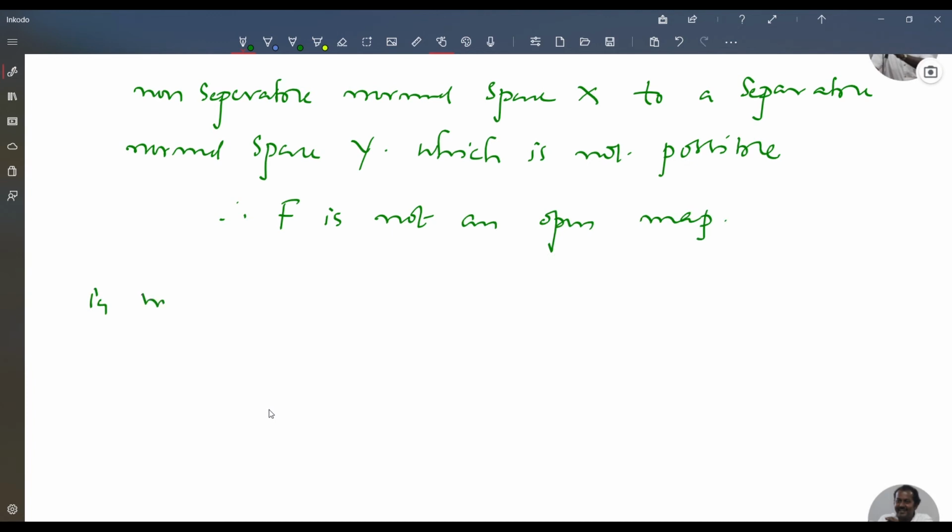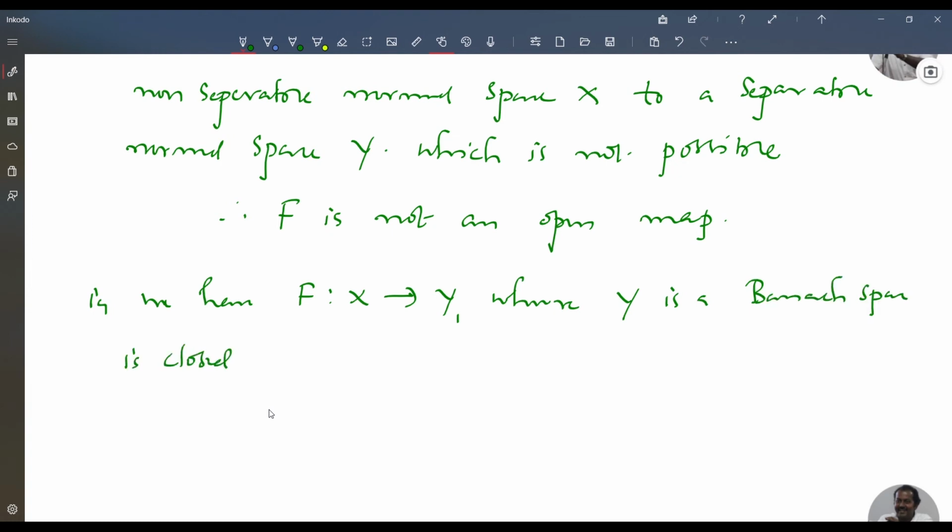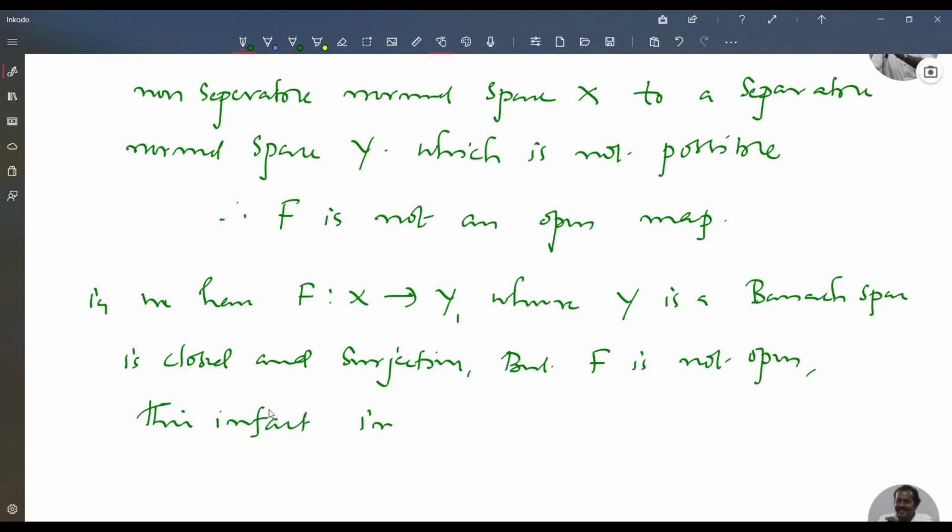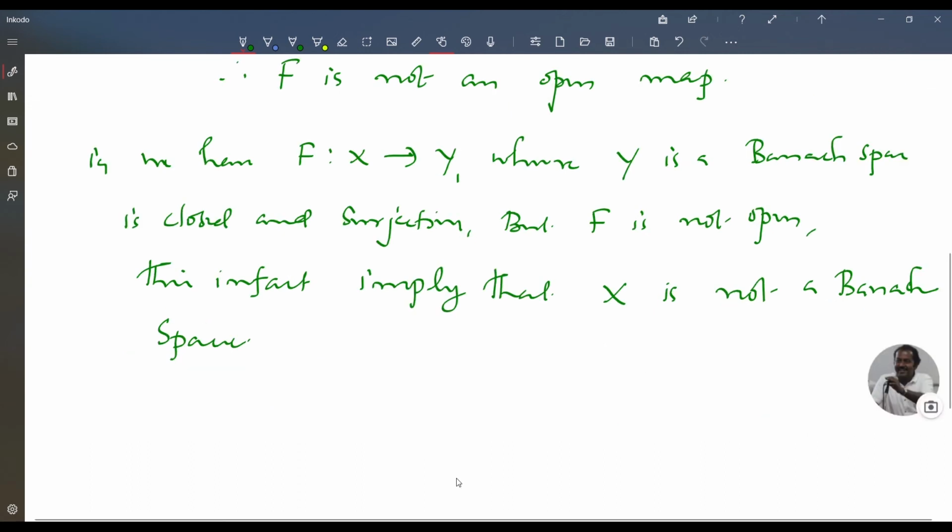That is, we have f from X to Y, where Y is a Banach space, is closed and surjective, but f is not open. This in fact implies that X is not a Banach space. Thus we have an example in which the open mapping theorem fails. So the open mapping theorem fails when X is not a Banach space and Y is a Banach space.